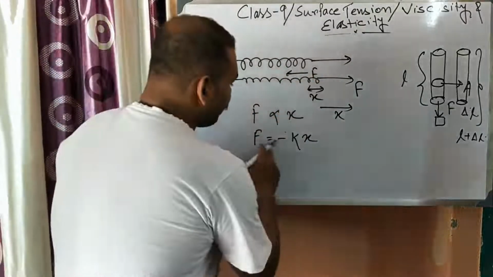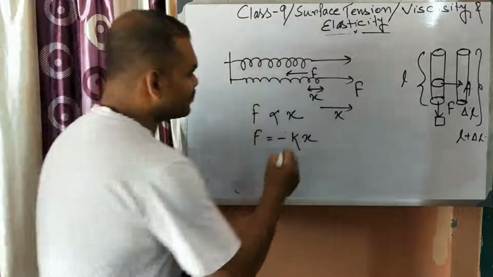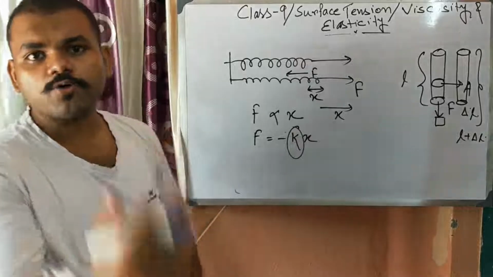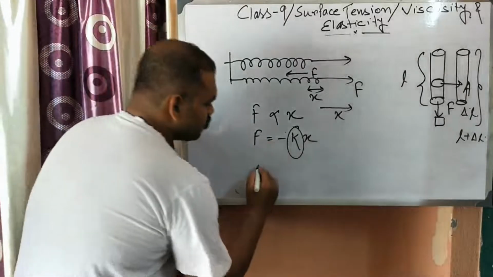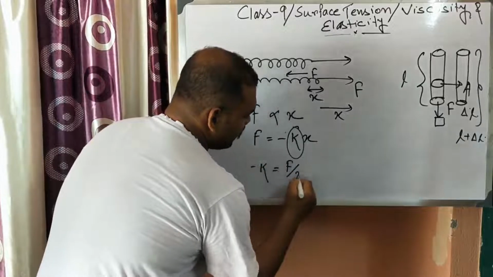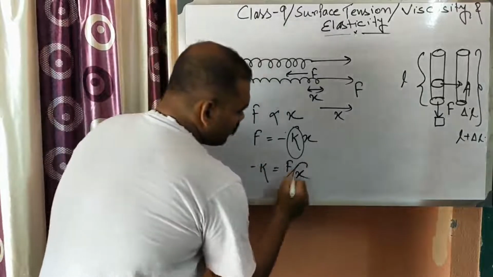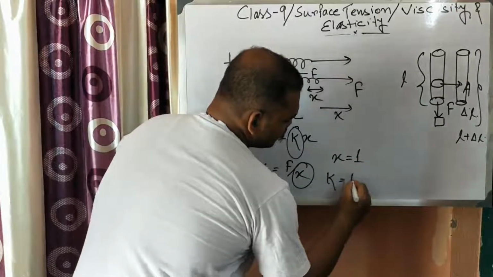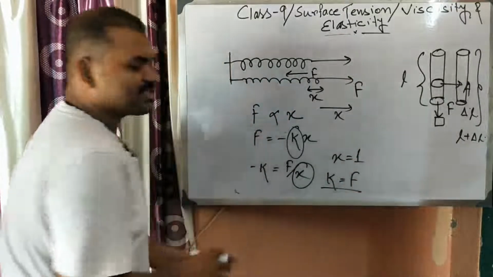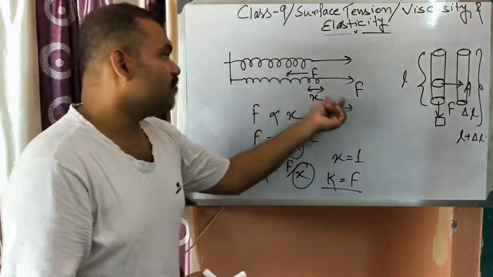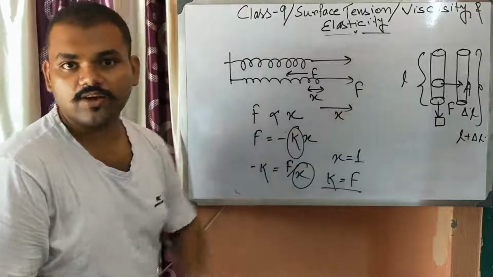So F is proportional to minus Kx. This K is known as spring constant. Now, how to define spring constant? We can write minus K is equal to F by x. Now, if x equals 1, then K is equal to F, neglecting the minus sign. We are not talking about the sign because the sign only indicates that the direction of force is opposite to the elongation.